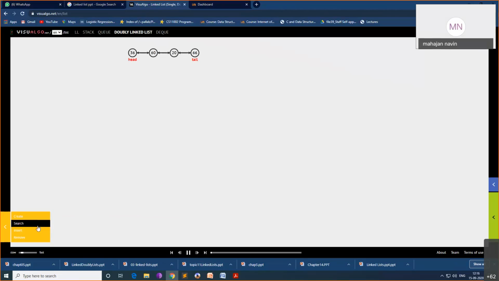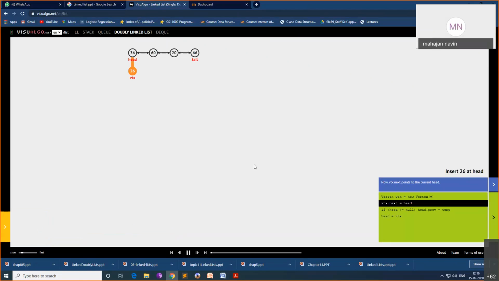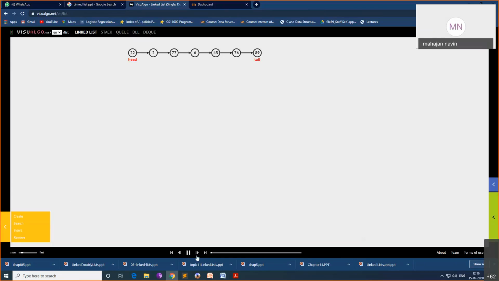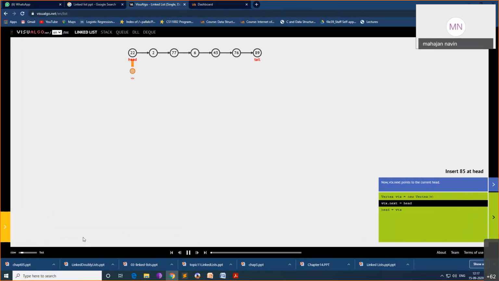Suppose I want to insert. Insert at the first position. Value is say 26. Go. What will happen here? 26. See this, a new node is taken, and both the new node and head are pointing to the first element. Head will change automatically. Okay, see this. Insert at head 85. So 85 is inserted here.